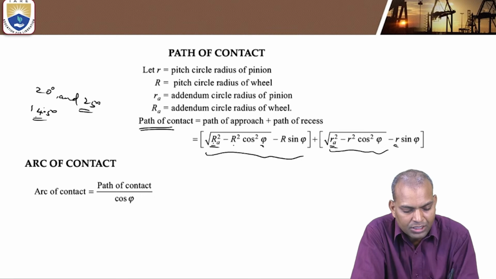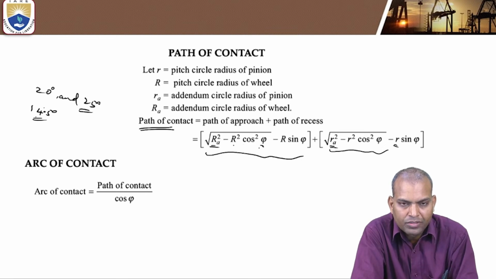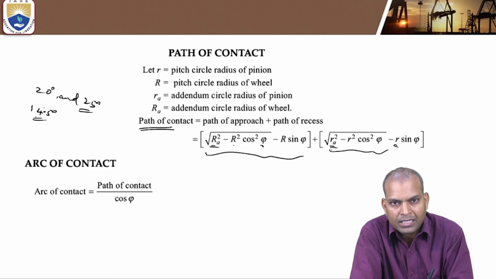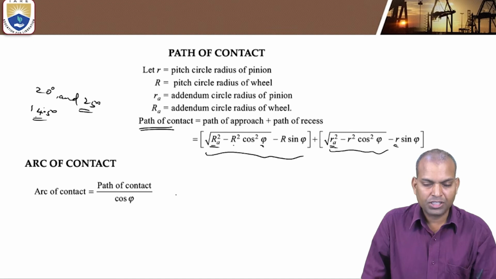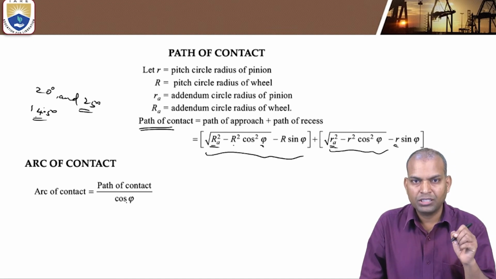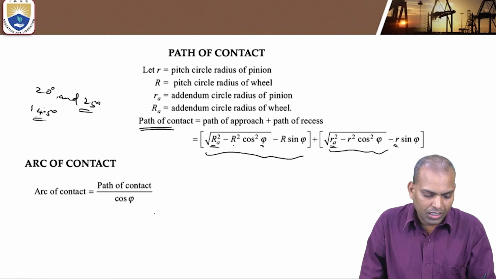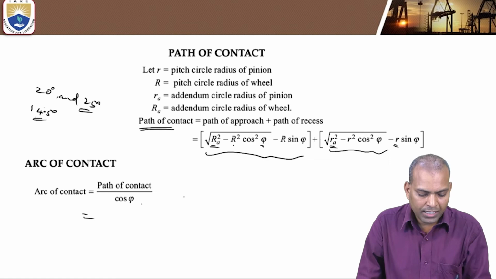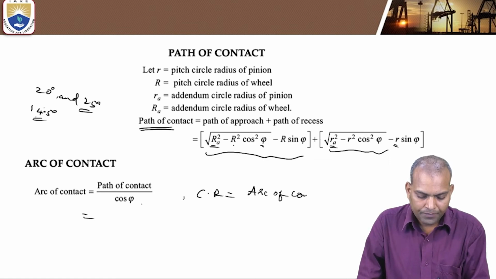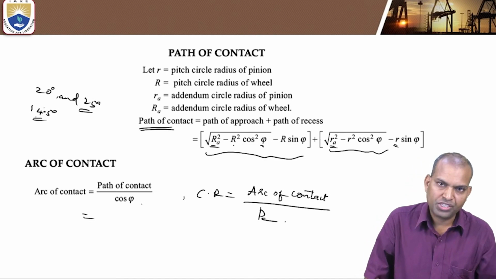Path of contact is the square root of RA square minus R square cos square phi minus R sin phi, plus the square root of small ra square minus small r square cos square phi minus small r sin phi. This is path of contact. Next is arc of contact. Arc of contact depends on the path of contact. Arc of contact equals path of contact by cos phi. What is contact ratio? Just now we studied. Contact ratio equals arc of contact upon circular pitch, PC.